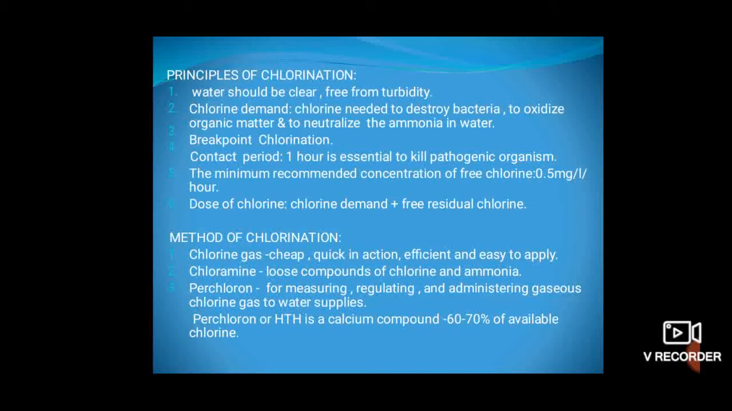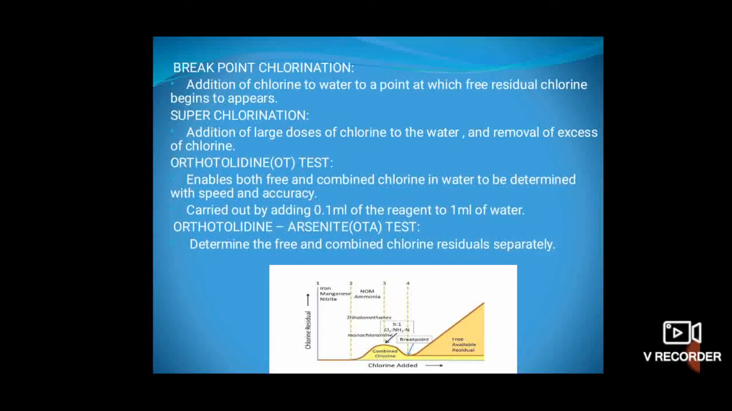Chloramine. They are loose compounds of chlorine and ammonia. Perchloron. It is used for measuring, regulating and administering the gaseous chlorine to water supplies. Perchloron or HTH is a calcium compound which contains 60 to 70% of available chlorine. Breakpoint chlorination. Addition of chlorine to water to a point at which free residual chlorine begins to appear. Superchlorination. Addition of large doses of chlorine to the water and removal of the excess of chlorine.